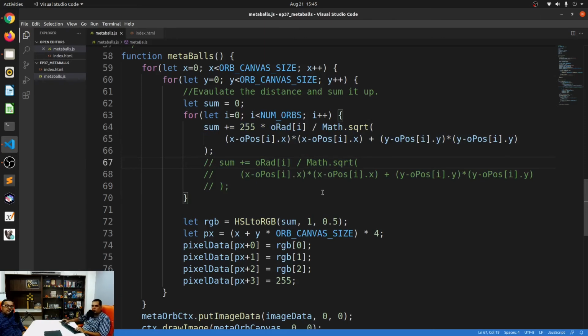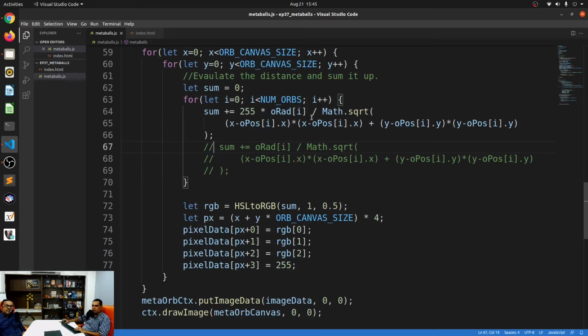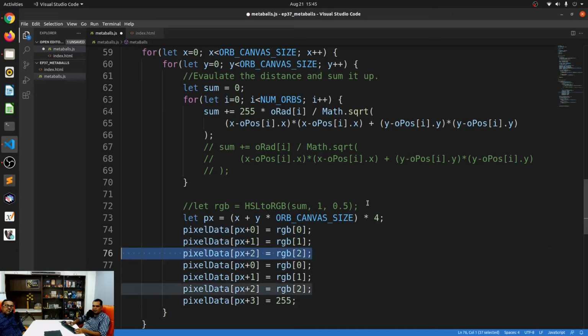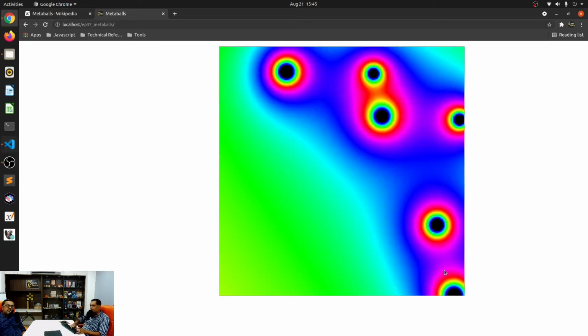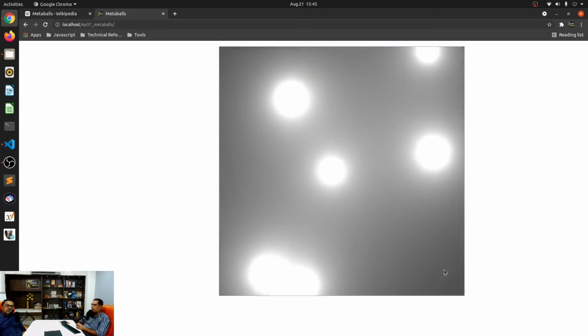So I can show you the black and white version also. I've commented out that part of the code, and instead it just has to be whatever sum value I get. So if I did this, this is what it will look like originally.